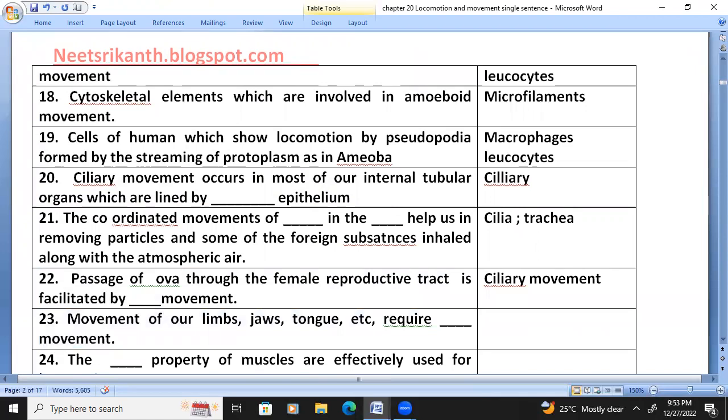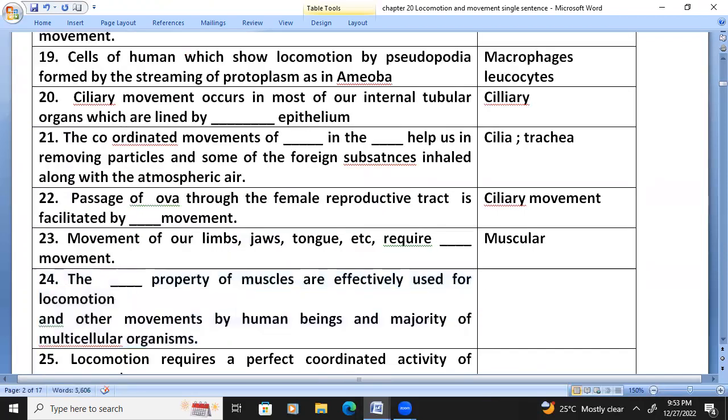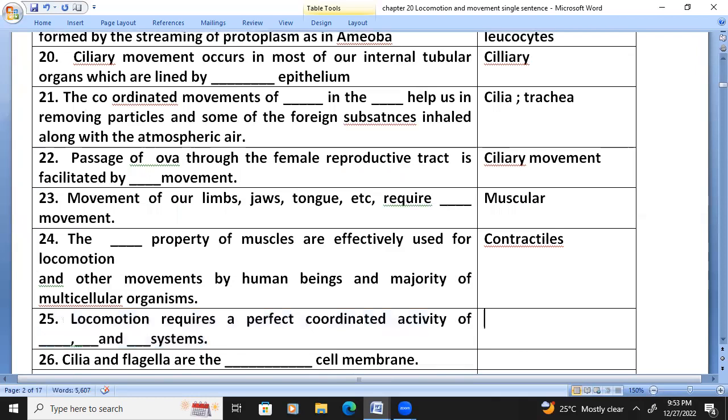Movement of our limbs, jaws, tongue, etc. require muscular movement. The contractile property of muscles is effectively used for locomotion and other movements by human beings and the majority of multicellular organisms. Locomotion requires a perfectly coordinated activity of muscular, skeletal, and neural systems.